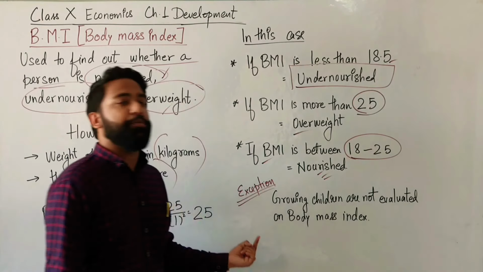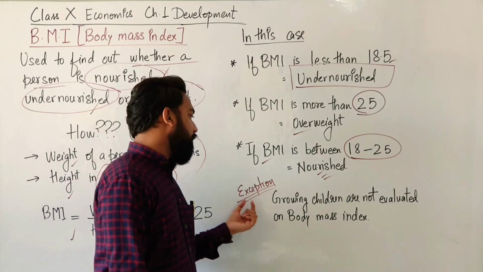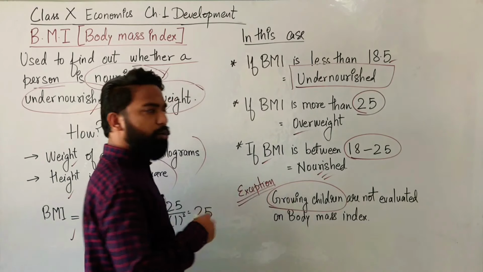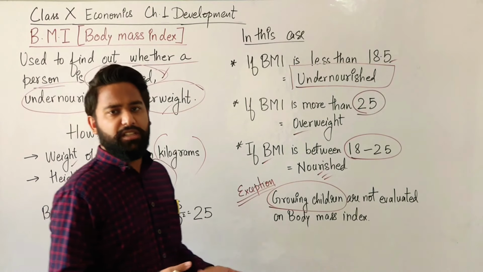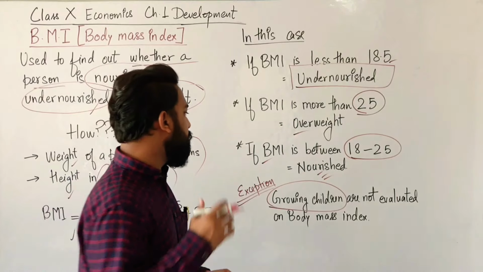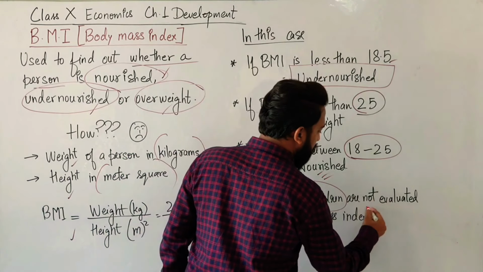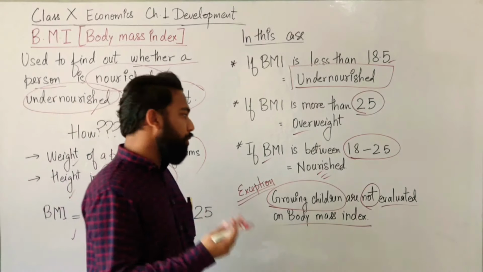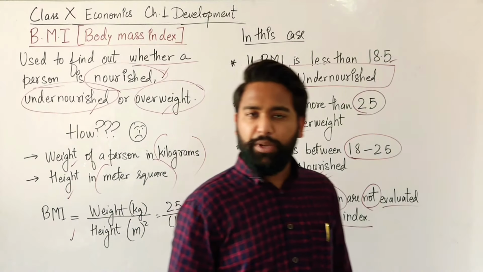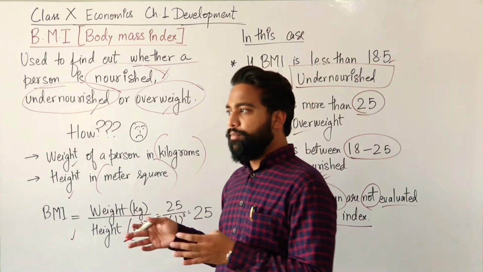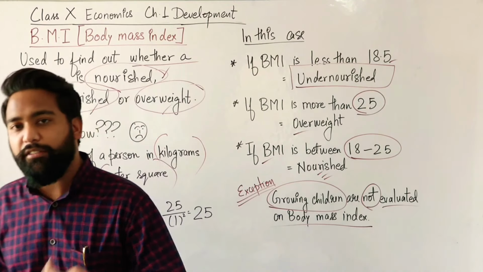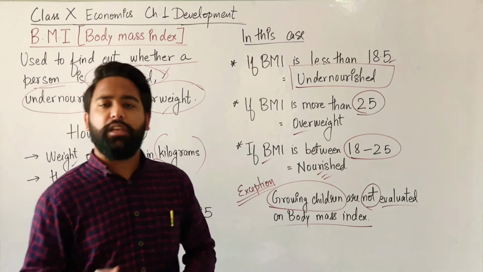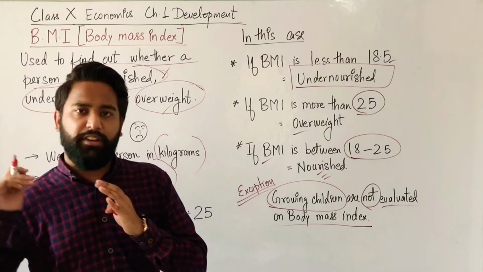But listen to me out. There is one exception of BMI. The growing children, the children who are at a very early stage, are growing at a very fast speed. Those growing children are not evaluated in the body mass index. Children below 6 years of age grow at a very fast speed, and up to 12 to 13 years, they grow at a very devastating speed.